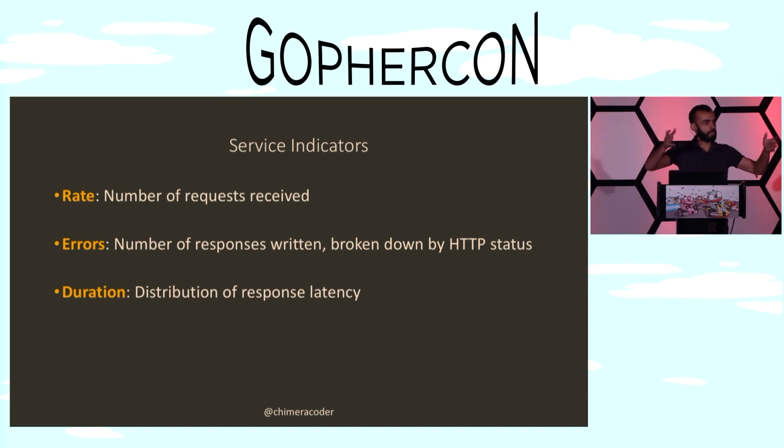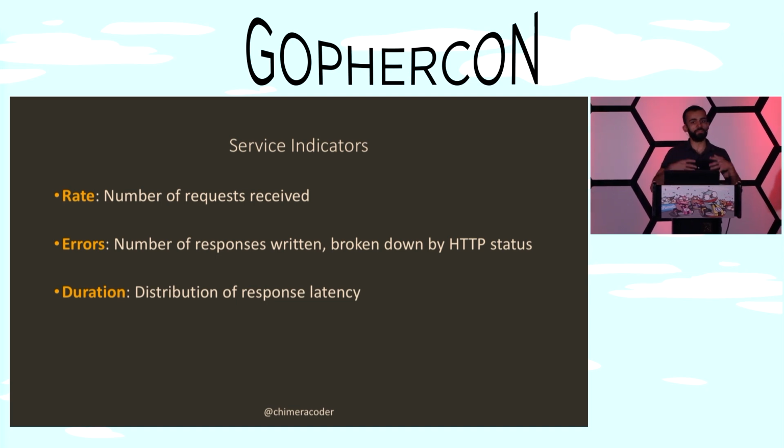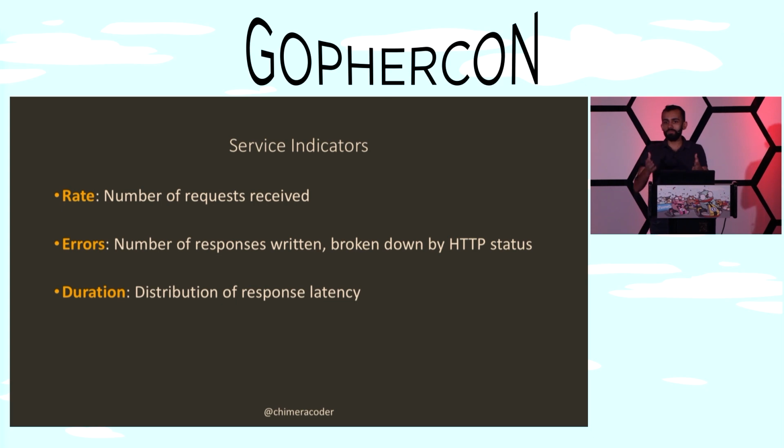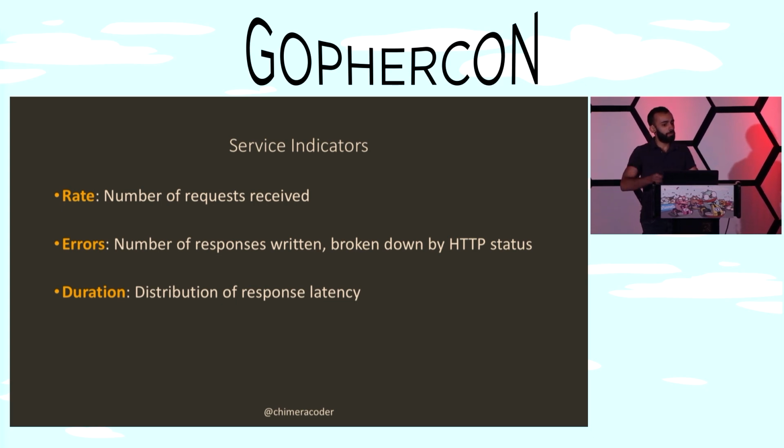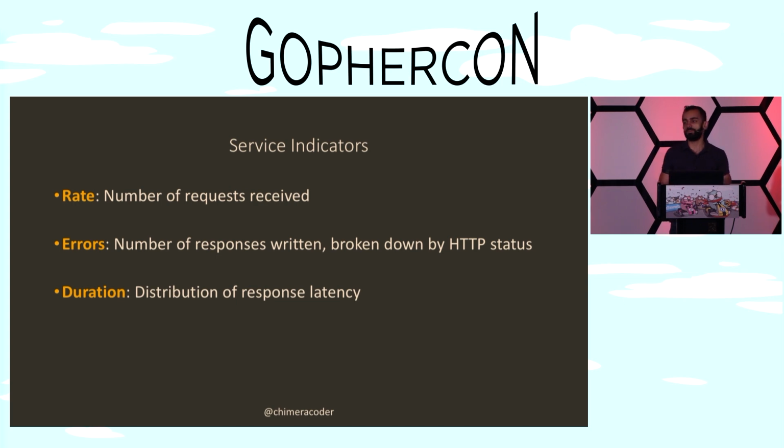We have our API server, we have the network, we have the actual hardware. All of these are different components, but we actually still care just about the RED metrics at each component. It's a way of comparing apples to apples, how our different aspects of our systems are performing.